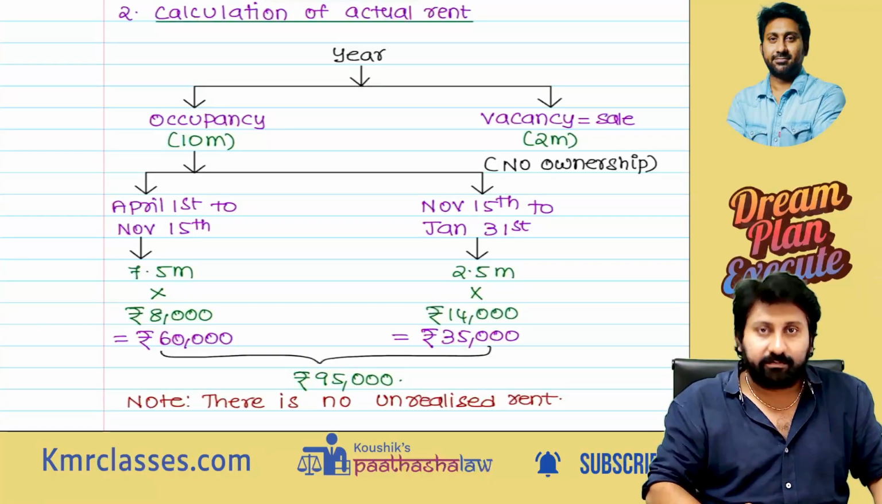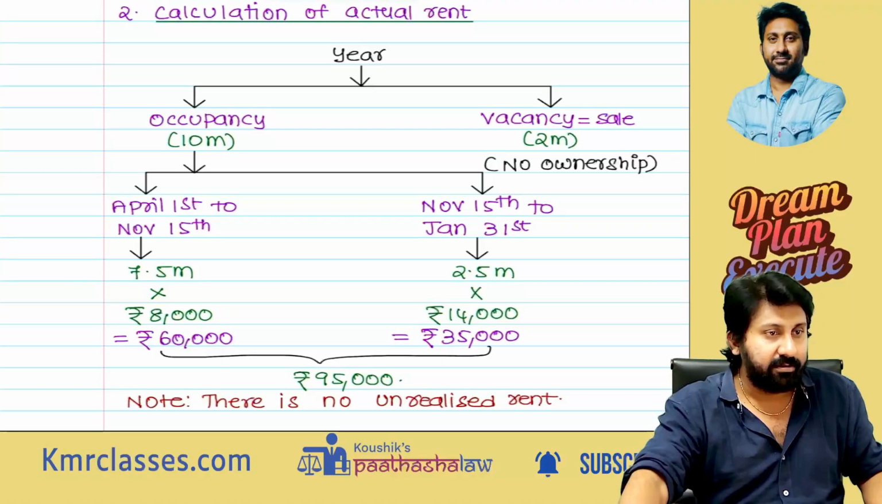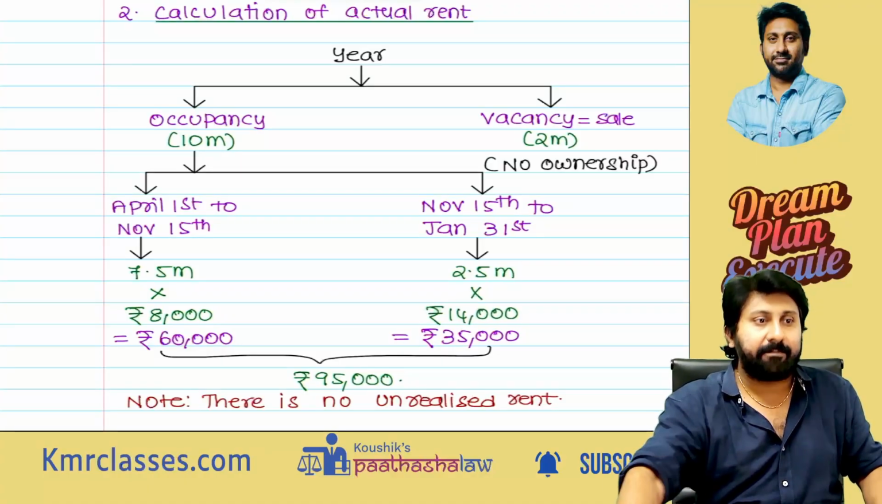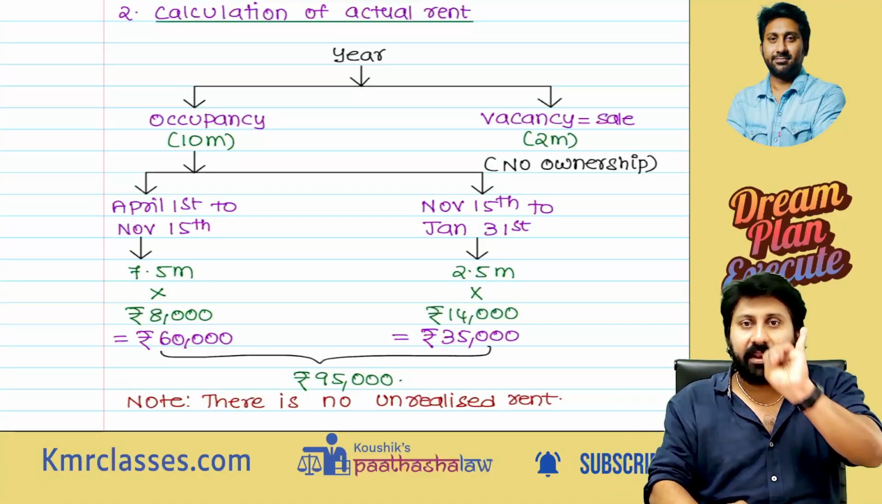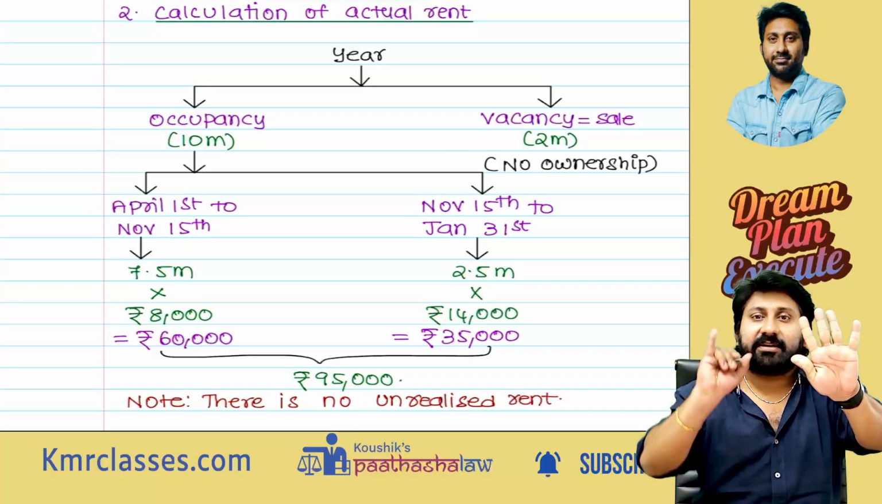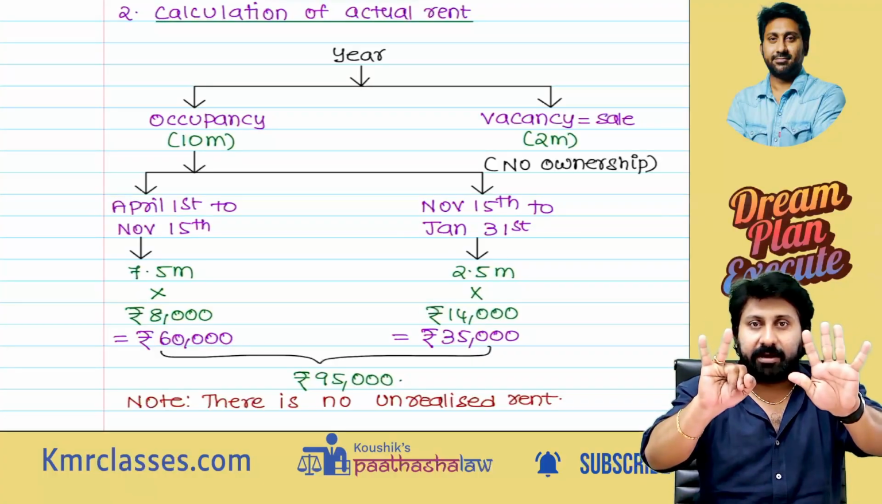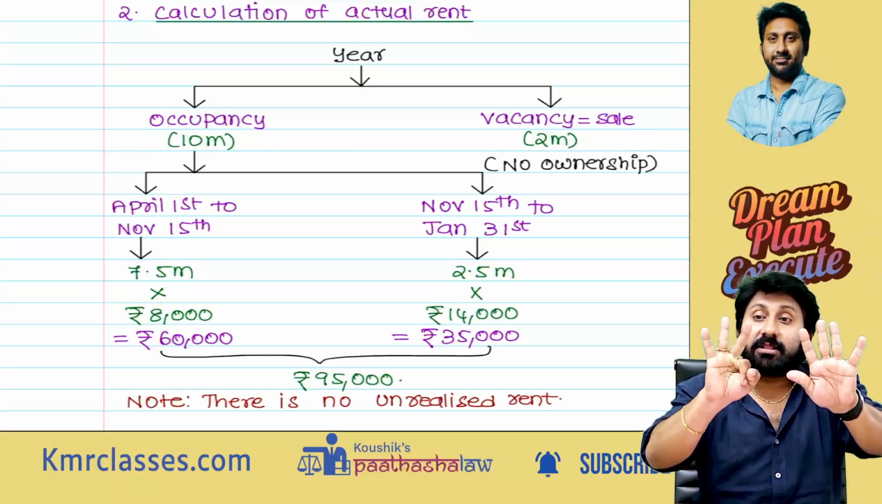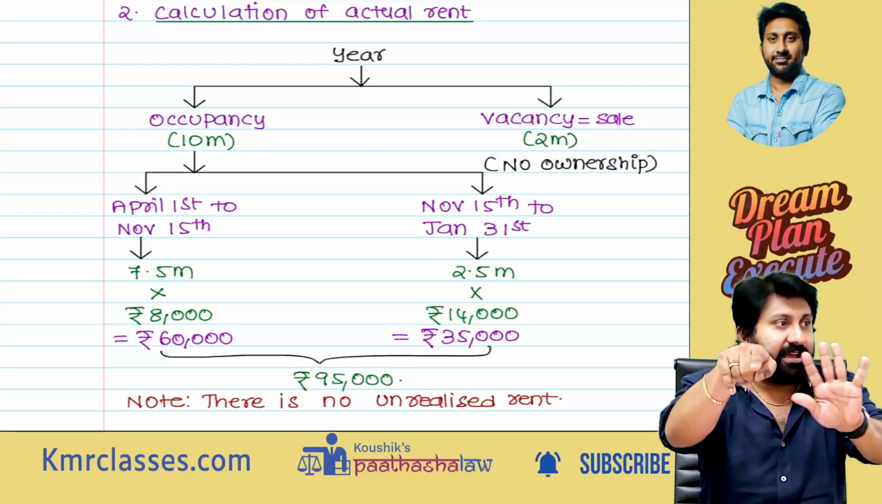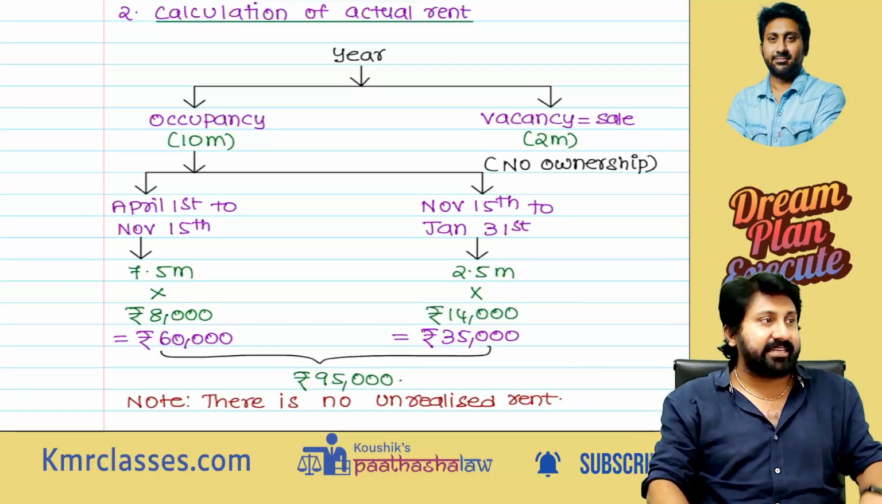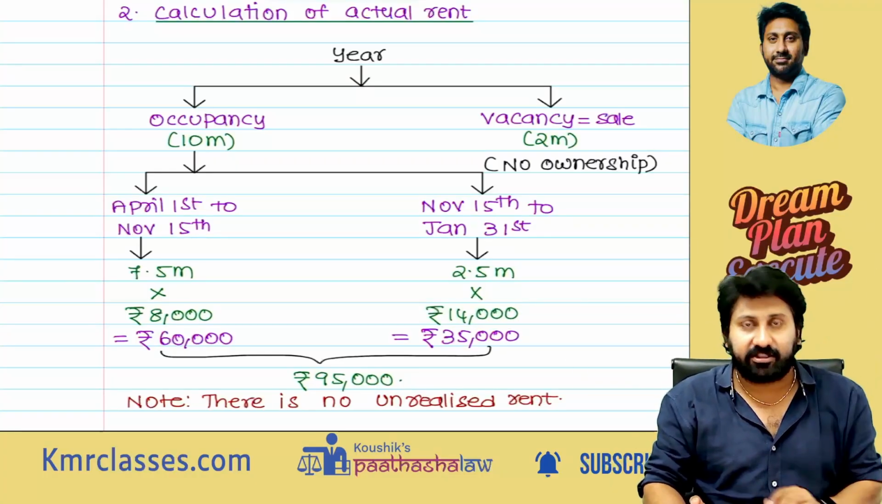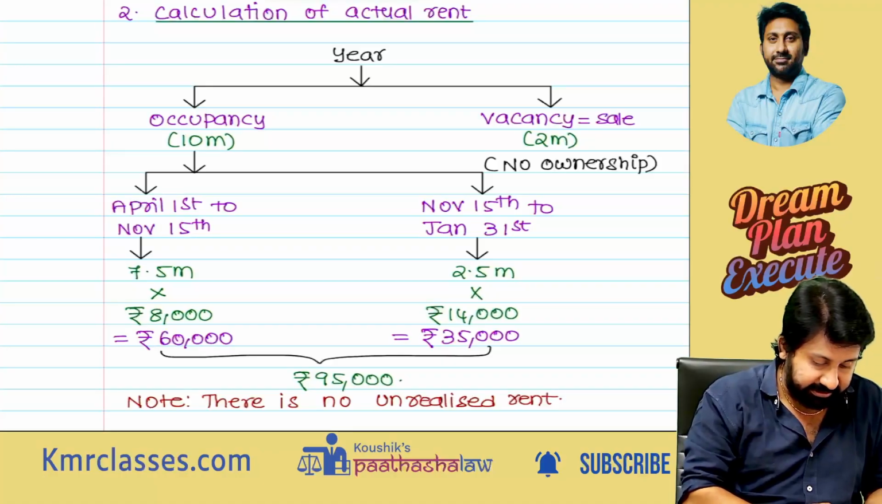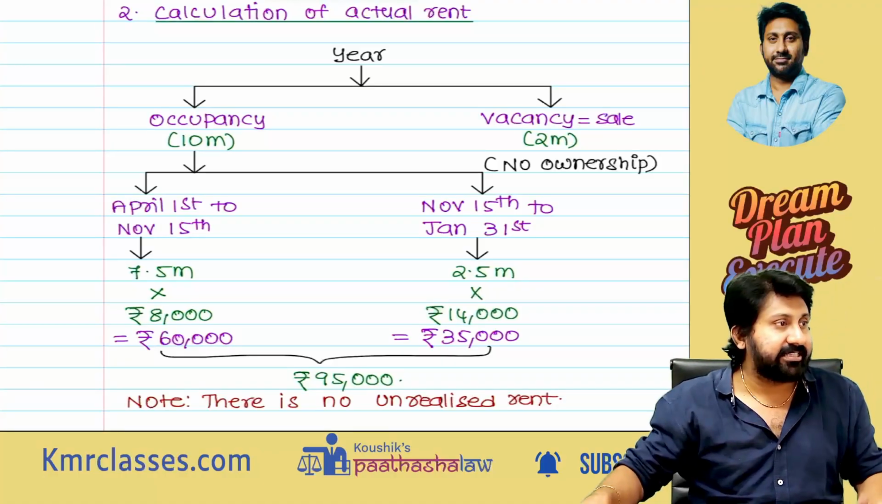Is November fully there? No, not there. April means April completed. Completed April, May, June, July, August, September, October, 7 months completed. The 8th month is not fully completed, so 7.5 months is occupied with a rent of 8,000. So 8,000 into 7.5, 60,000 is the rent.